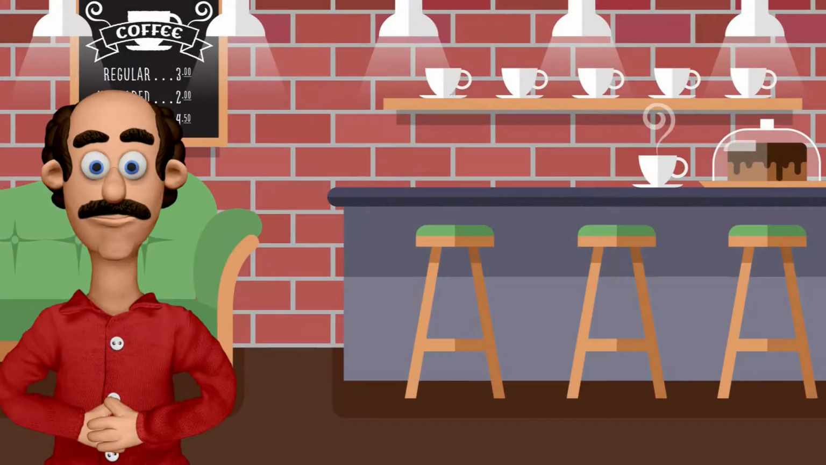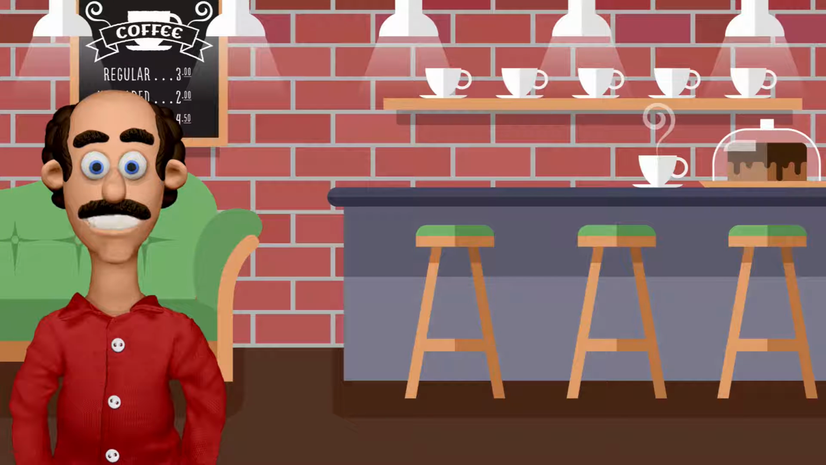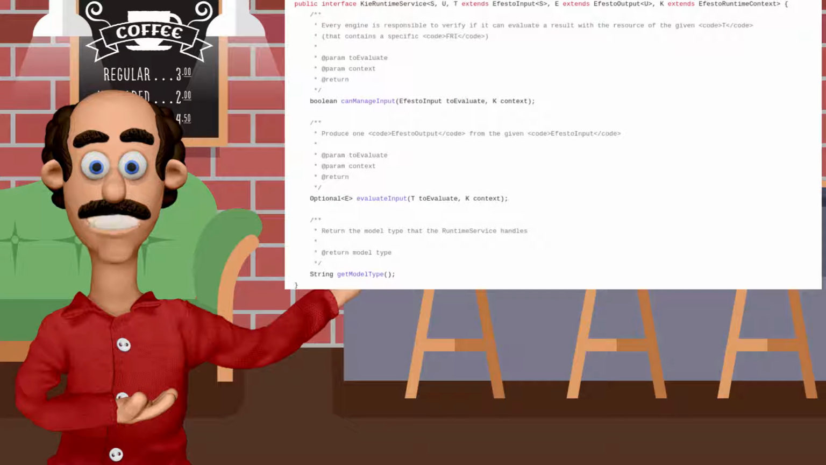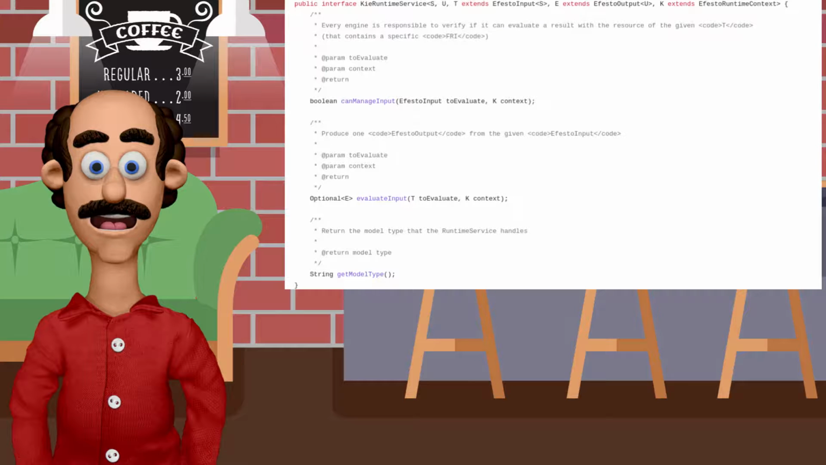For the runtime phase, every plugin has to implement a class that fulfills the KIE runtime service API. As for the compilation counterpart, this basically consists in verifying if the class can manage a given input, and, in case, evaluating the input to generate the result.